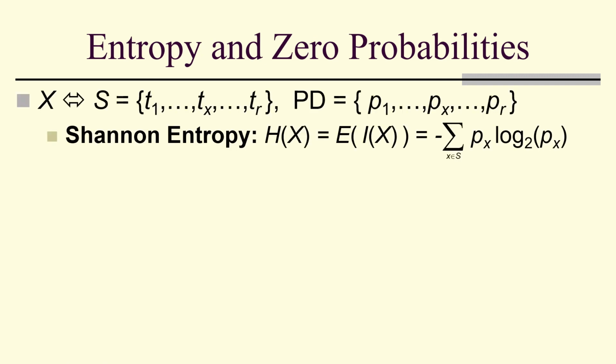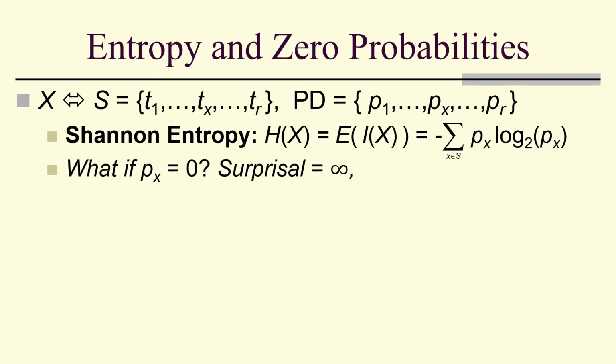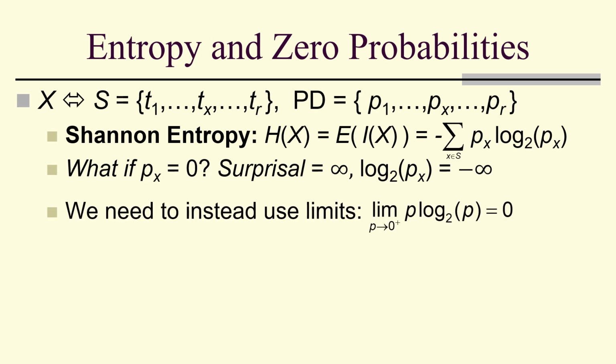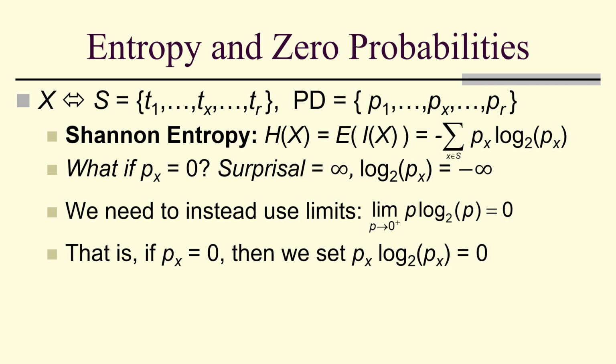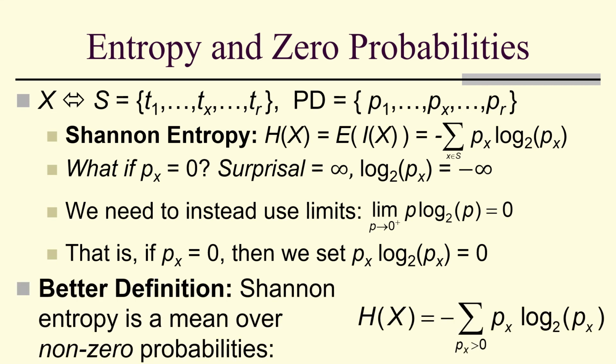Now, if we have a probability of 0, then the surprisal is infinity, because the log base 2 of p of x, that would be negative infinity. So we instead need to use limits. The limit as p goes to 0 of p log base 2 of p is equal to 0. You can show that using calculus. So if p of x is equal to 0, we set p of x log base 2 p of x equal to 0. Or we could say a better definition is Shannon entropy is a mean over non-zero probabilities.